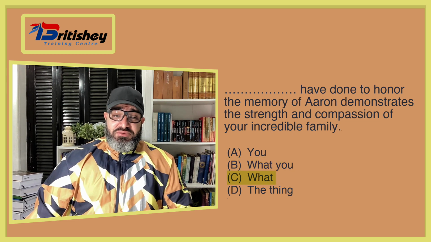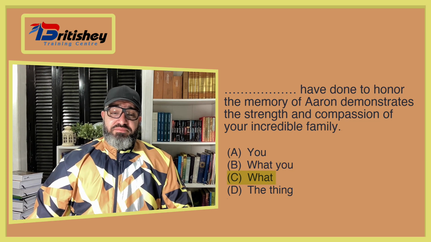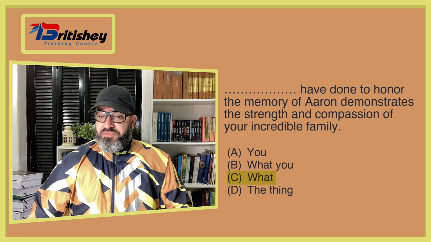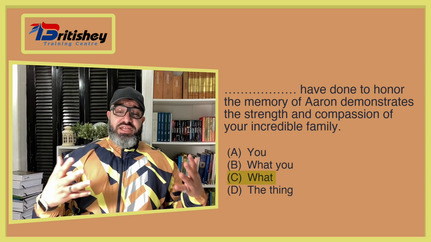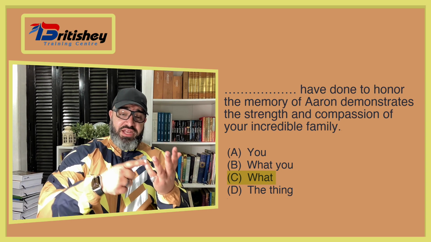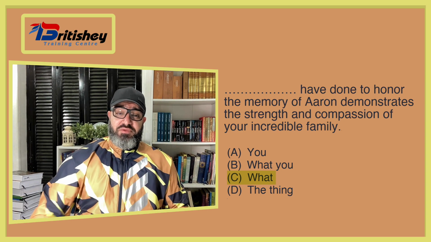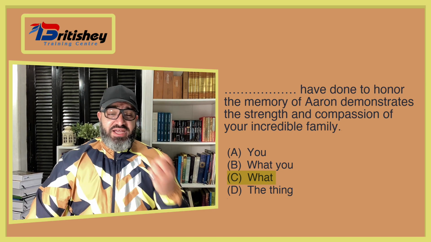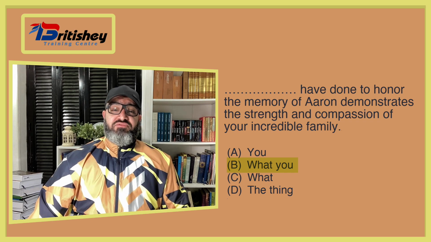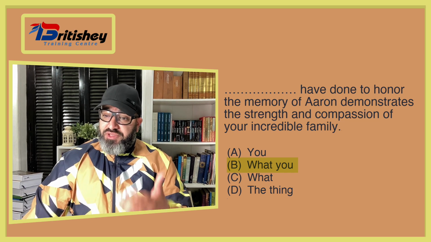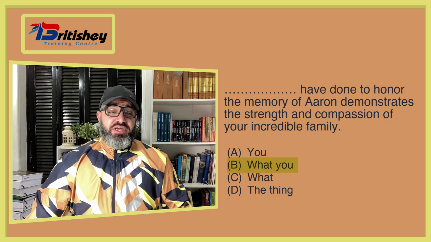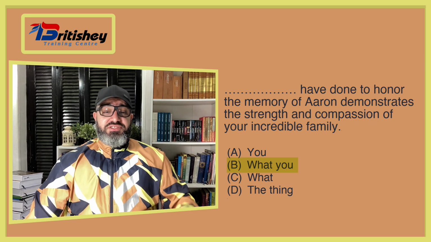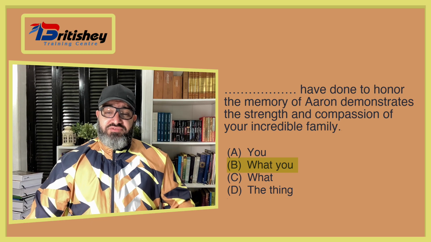But in C, we've got only a connector, no subject. So when we say "what have done," no, that doesn't work. Because as we know, in a noun clause we need a noun clause connector, subject and verb. We only have a verb now, which is "have done." So the best answer is "what you have done to honor the memory of Aaron demonstrates the strength and compassion of your incredible family." So the answer is "what you have done."